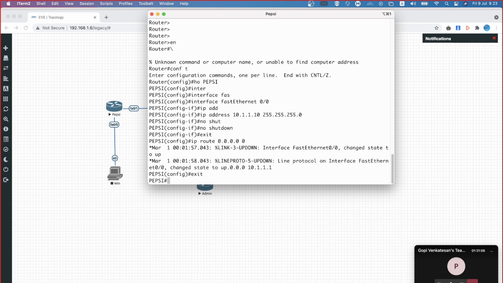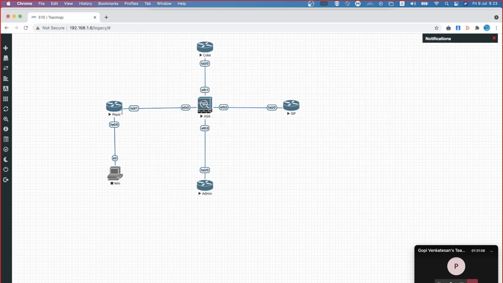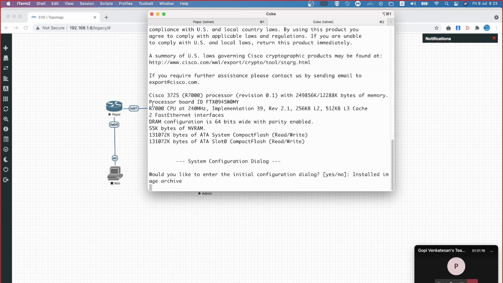Okay. Now I will configure my Coke. Oops, I think I did a wrong interface configuration. Pepsi is supposed to be FastEthernet 0/1, not 0/0.